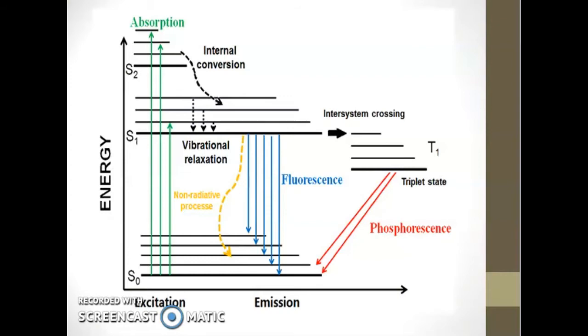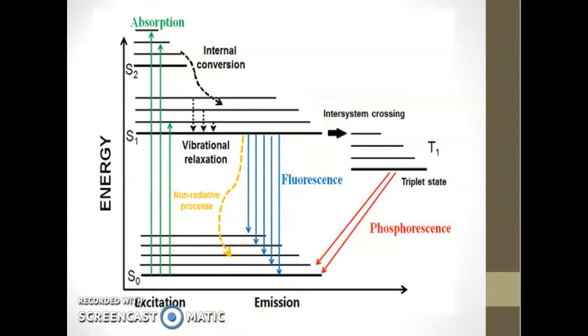Let us discuss the electronic levels. Here you can see the lines. These are vibrational levels, represented by V1, V2 and V3.